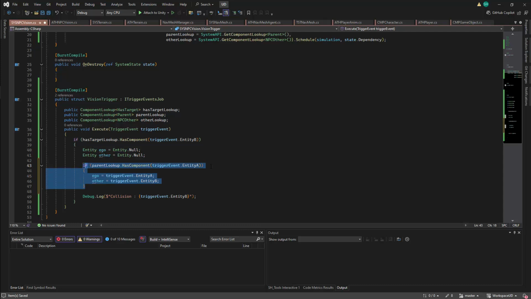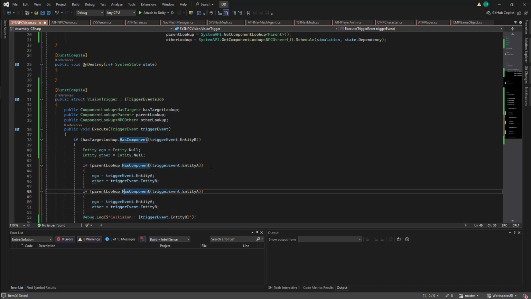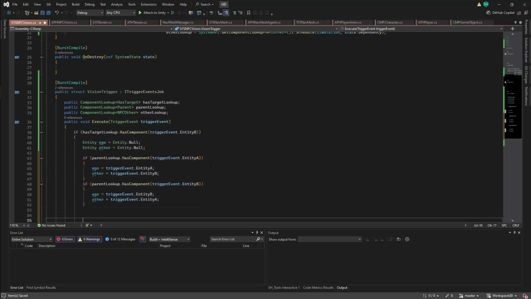We will need to test for the opposite case, so I'll duplicate this expression. Here I'll test if the parent lookup is equal to entity B. In this case, the ego will be set by entity B, and the other will be set by entity A. So essentially, if our vision cone has a parent, we should be able to select that parent. There are a lot of flaws and loopholes here that I will need to plug, but I am looking for the initial testing and the basic logic first.